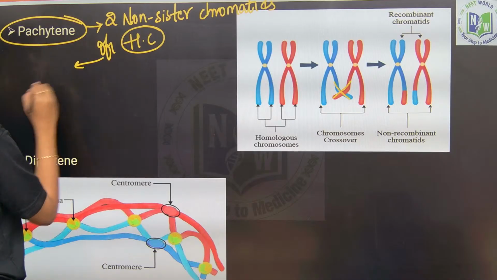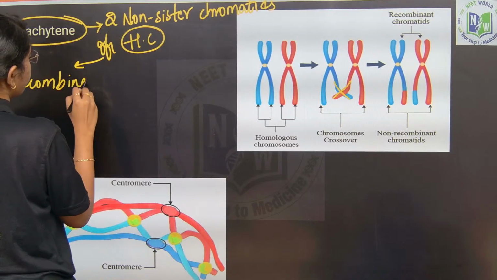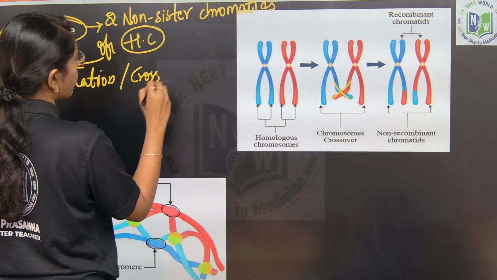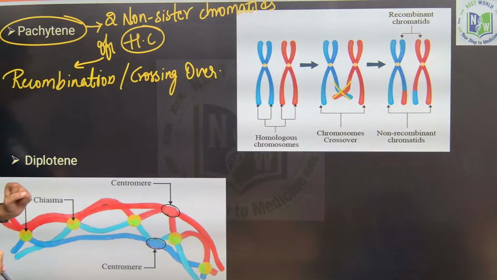Okay, this will undergo what? Recombination or crossing over. Fine, right? So, recombination or crossing over will happen between non-sister chromatids of homologous chromosomes. Clear till here?